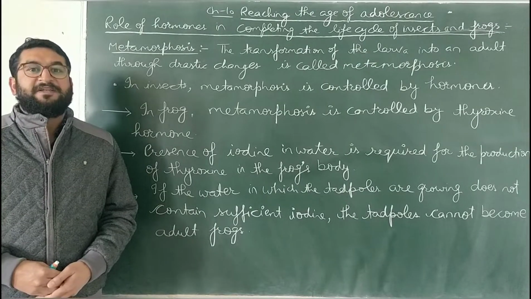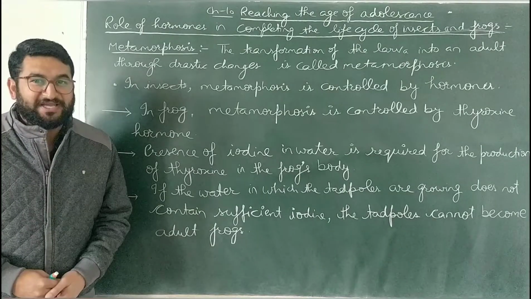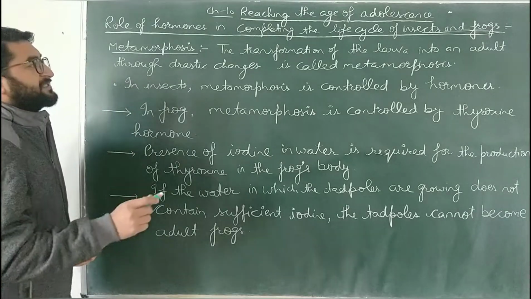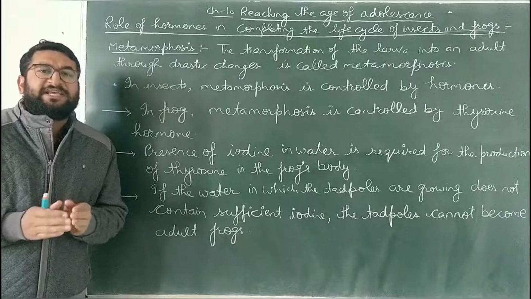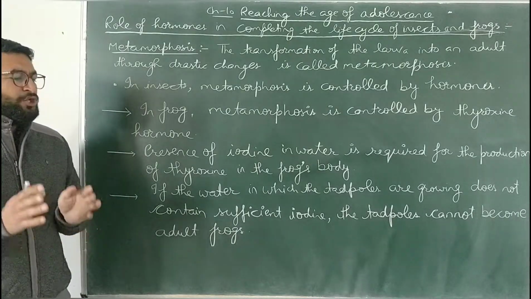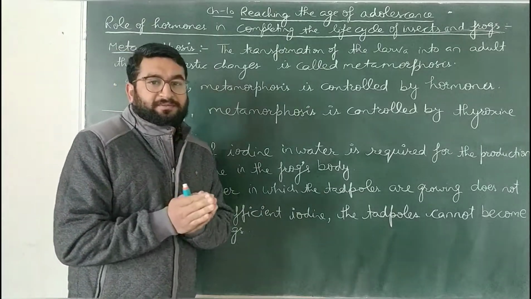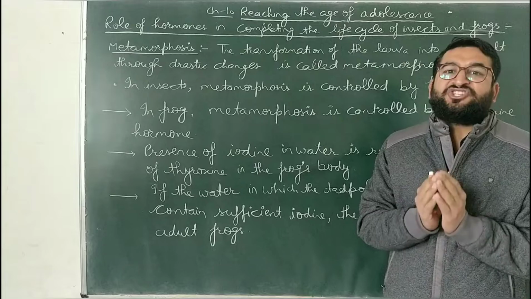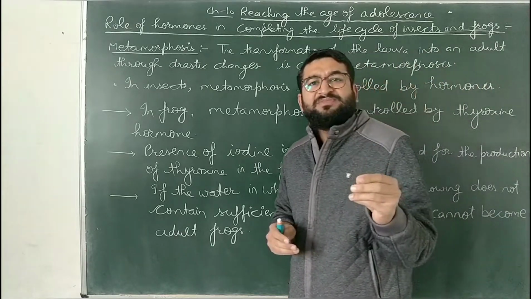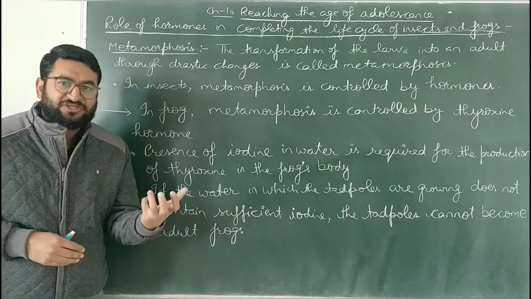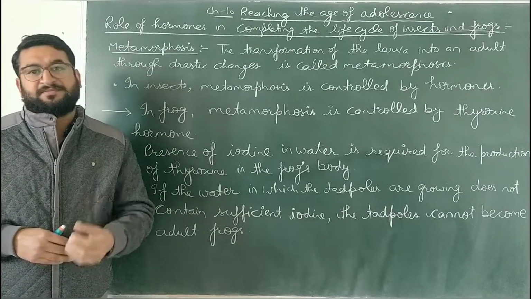Hello children, we are discussing chapter 10, reaching the age of adolescence. In this topic, bache, we'll discuss the role of hormones in completing the life cycle of a frog. In human beings, a young one is born as a child. Some organisms give eggs, like birds.